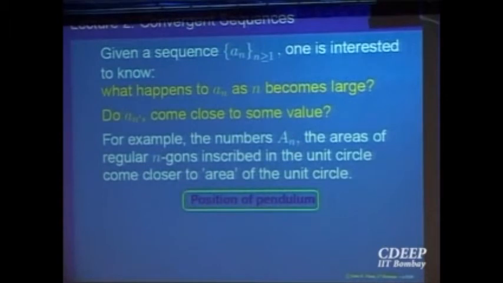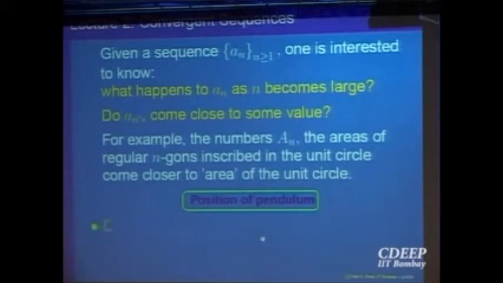I give you a neighborhood of that point, an open interval around that limiting position L, such that what should happen? If I wait long enough, all the elements of the sequence must be visible inside that window. They should fall inside that window. That should be my definition of a limit.